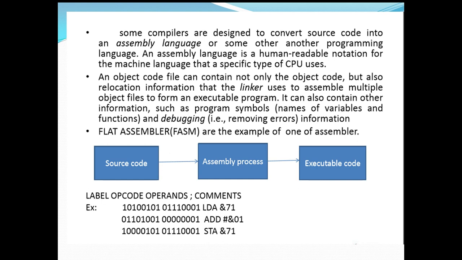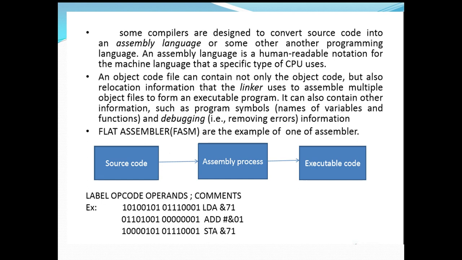So the assembly object code file generated after your program was converted into object code will contain relocation information that your linker uses to assemble multiple object files to form an executable program, and also other information such as program symbols, such as names of variables and functions, and debugging information, that is, error-removing information. So all this information will be contained in your simple object code, nothing but the object program.